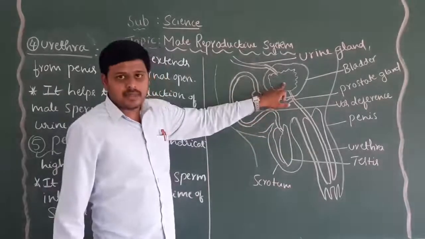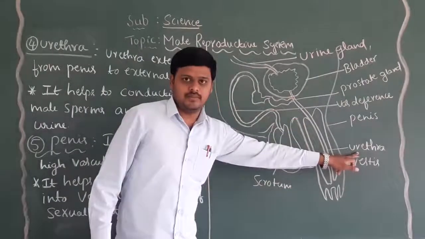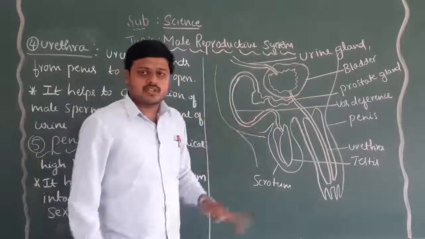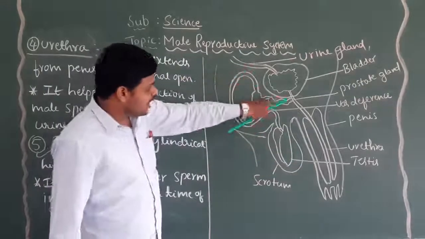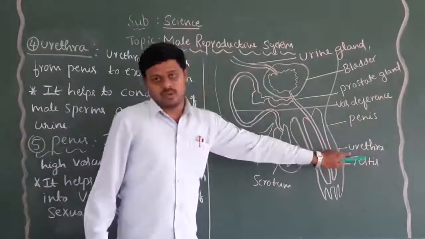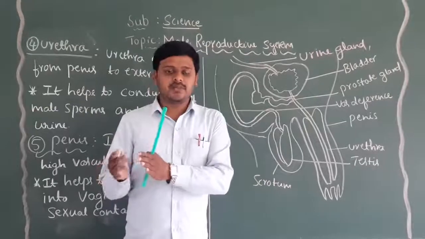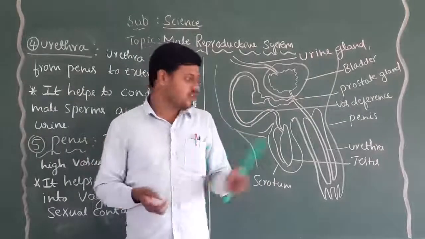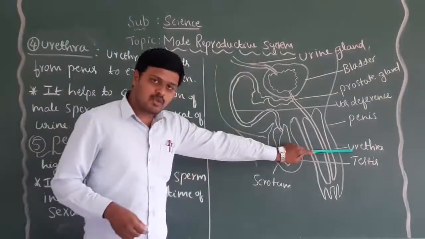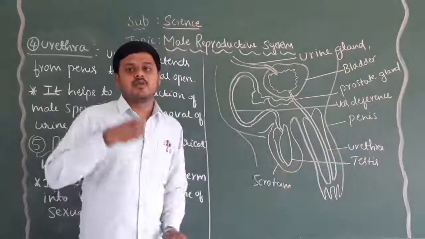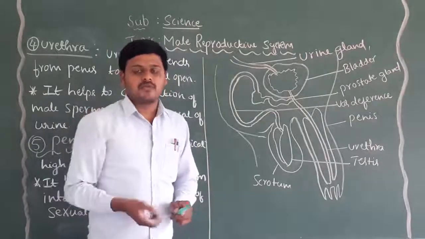The urinary bladder conducts urine, which is eliminated from the body with the help of the urethra only. And at the time of sexual intercourse, the male sperm produced by the testis also comes out of the body with the help of the urethra only. There is no separate channel for the transportation of male sperms and urine. That's why the urethra plays a major role in the removal of urine as well as the transportation of sperm towards the female ovary.